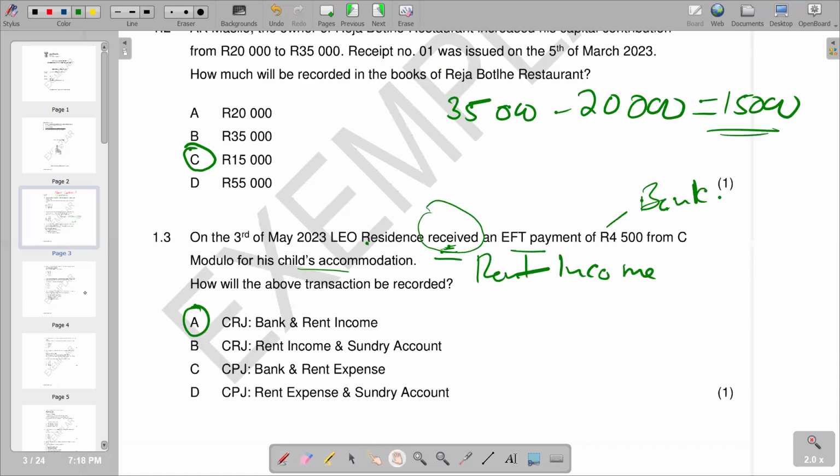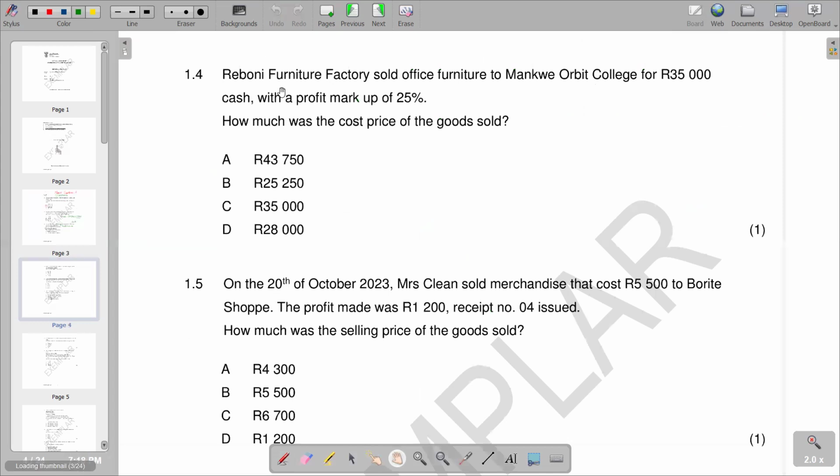So here it becomes our correct response. So we go to the next question that we have, which is going to be our 1.4. So 1.4 is a remote furniture factory sold office furniture to Mango Orbit College for 35,000 rands cash with a profit markup of 35%. How much was the cost price of the goods sold? So basically here, remember we've got a formula which says cost price plus our markup. Our markup, remember, profits meaning the same, and then we add our price. So that's the representation that we have in percentages.